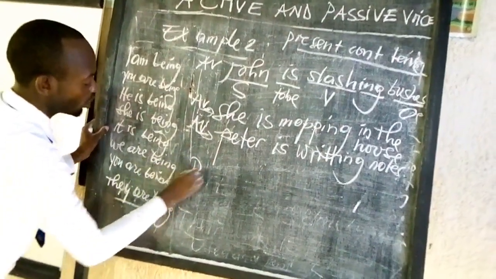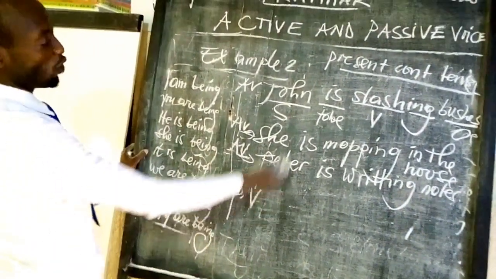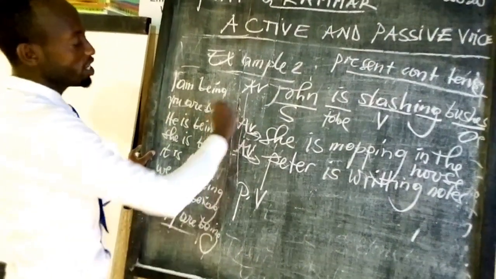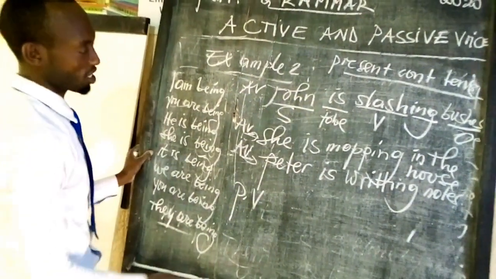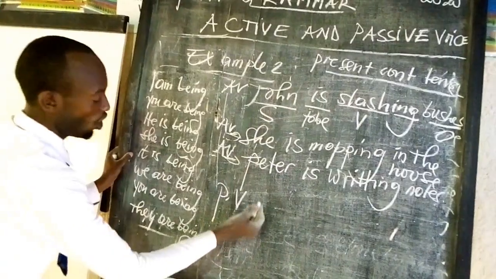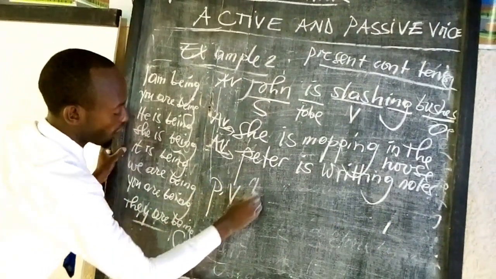Now, after knowing this verb to be in present continuous tense, it is very simple to change this sentence into passive voice. By reference from example number 1, which is John is slashing bushes, of course, we begin with the object. We say bushes.